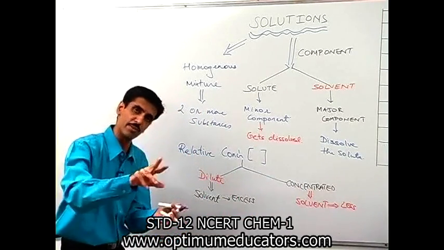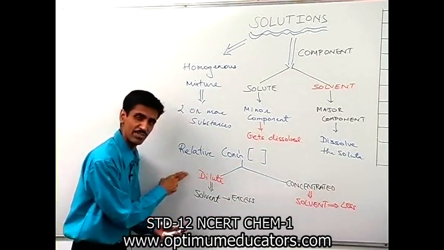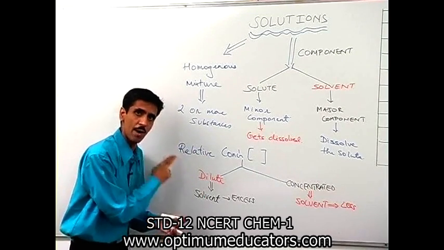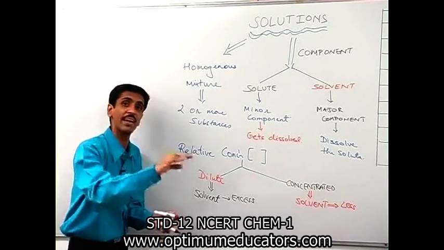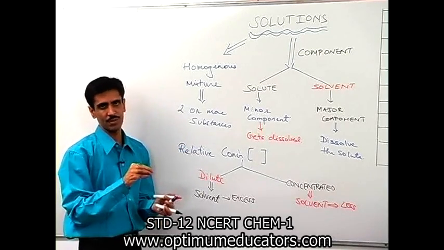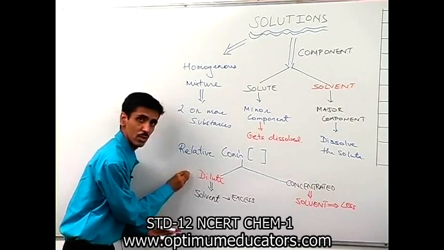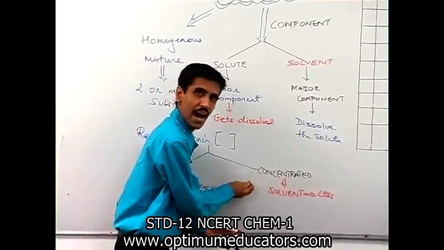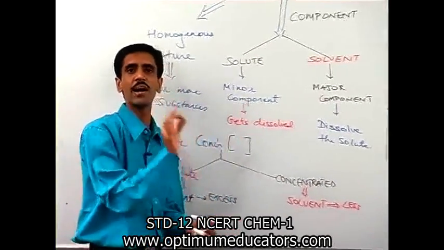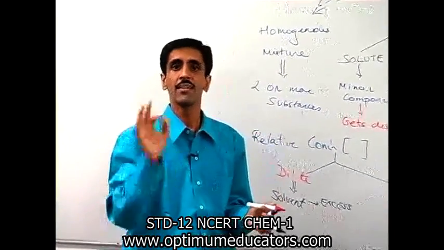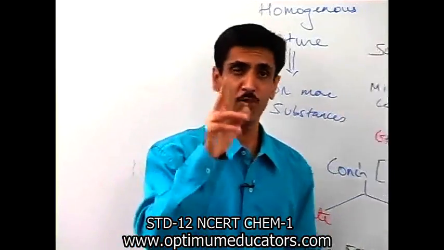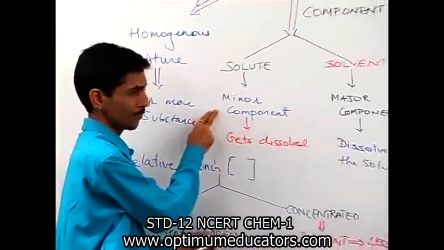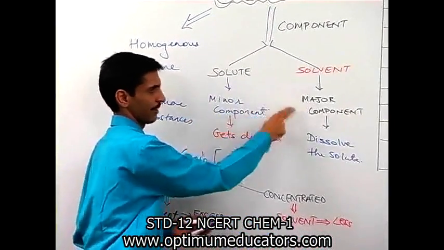Or in other words we will say that in this case dilute solution, whenever we say the amount of the solute is very less. OK, the concentration of the solute is less. Here the concentration of the solute is high. OK, and therefore we use the word concentrated. Generally speaking, solute is the minor component, solvent is the major component.